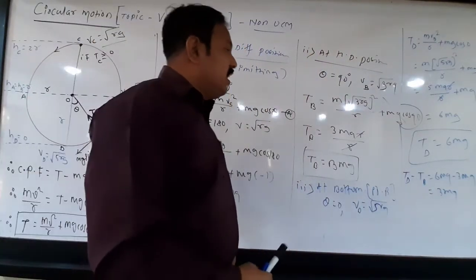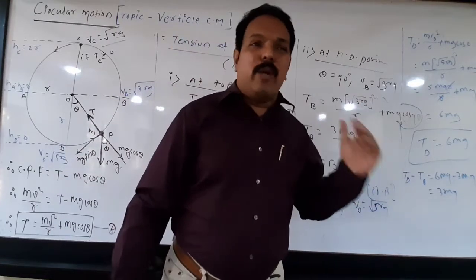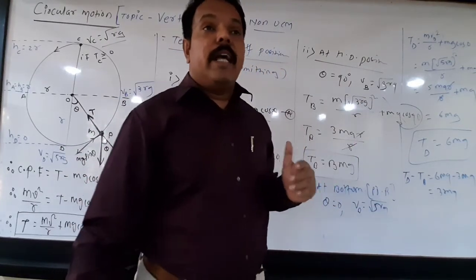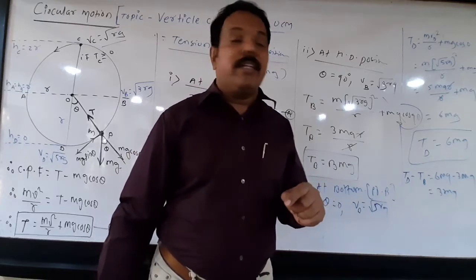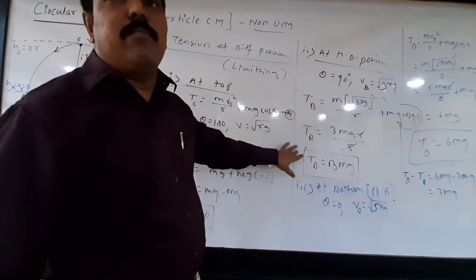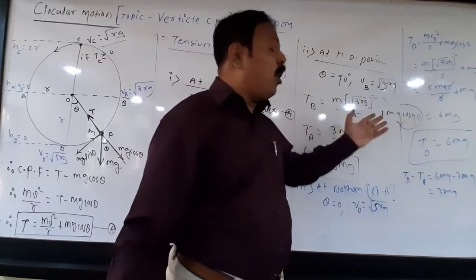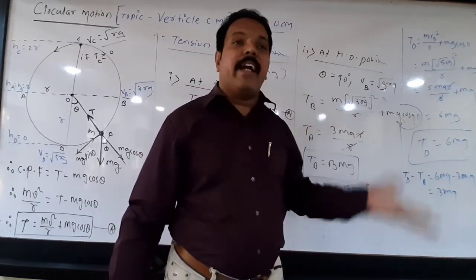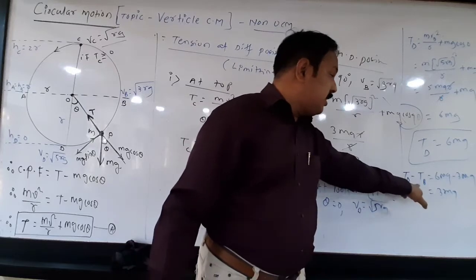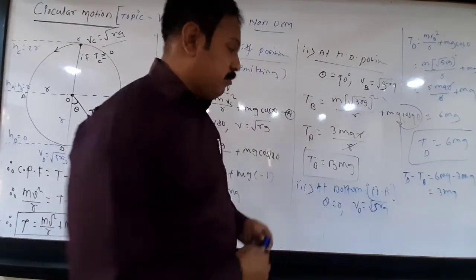See here, this is the minimum value. It should be at least 6mg. Tension at the horizontal is not always 3mg, but it is limiting 3mg. But one thing is clear, tension at the bottom or at the horizontal may be greater than this value, but the difference in the tension is always constant, that is 3mg.